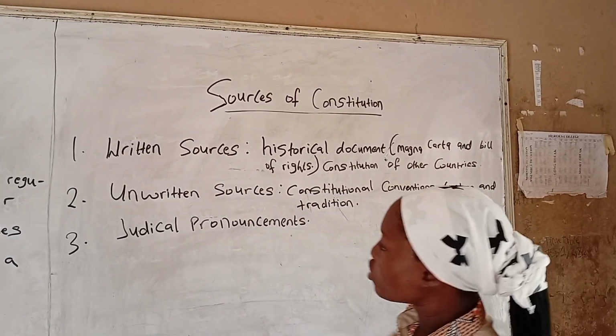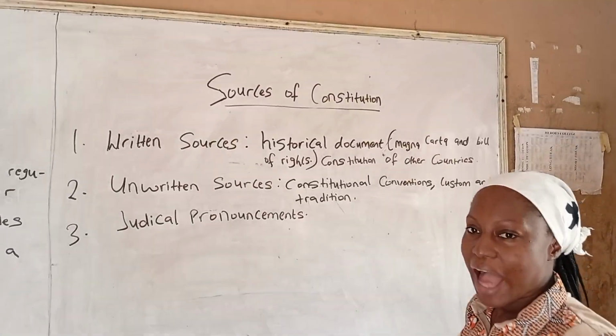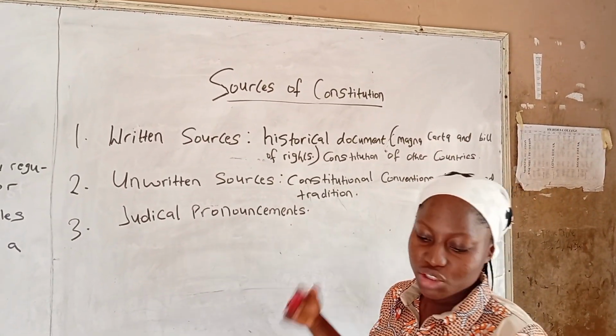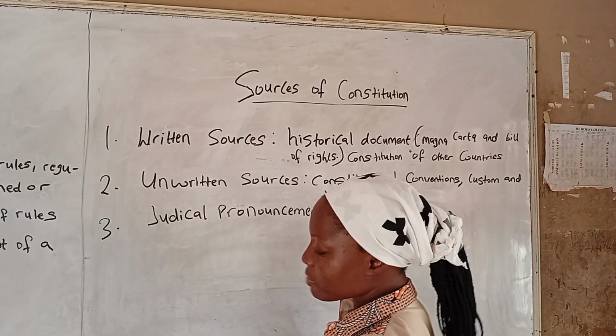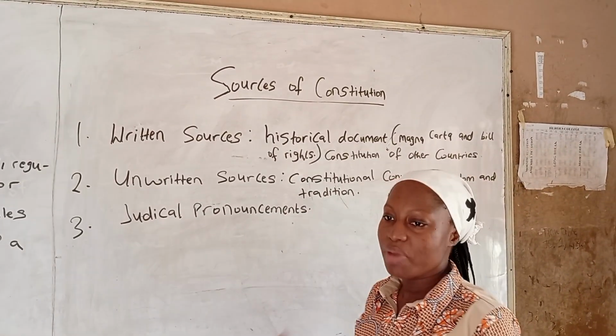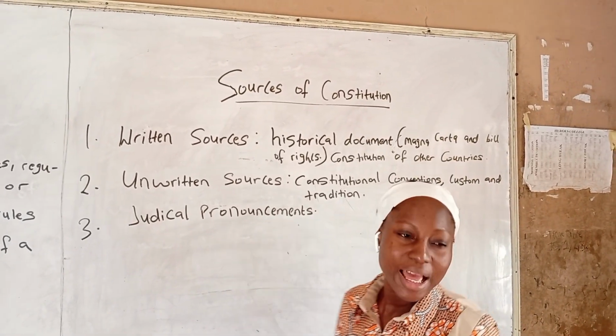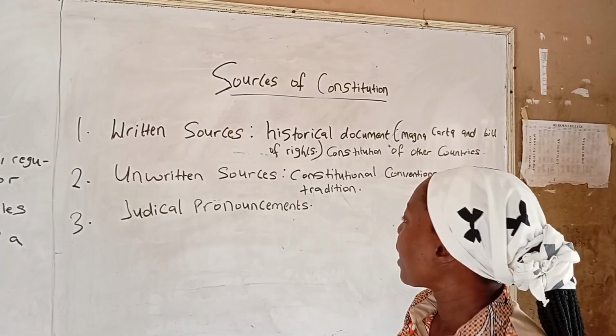And the last one is judicial pronouncement. This simply means court proceedings and judgment given by a particular judge on a matter. I repeat, judicial pronouncement simply means court proceedings or judgment that a particular court judge has passed on a particular matter. Hope you are getting it.